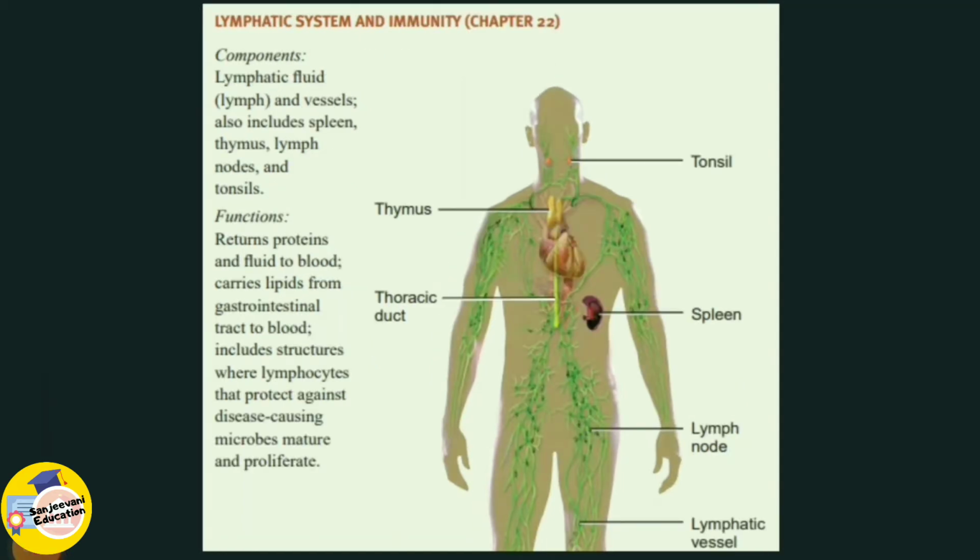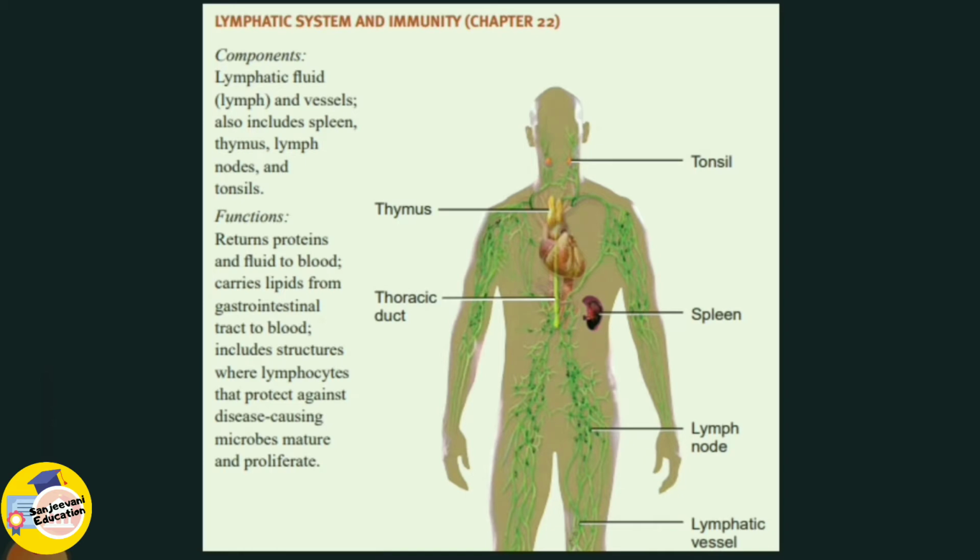So the next one we have is lymphatic system and immunity system. The lymphatic system or a lymphoid system is an organ system in vertebrates that is part of the circulatory system and the immune system. It is made up of large network of lymphatic vessels, lymphatic organs and tissues. The vessels carry a clear fluid called lymph towards the heart. But unlike cardiovascular system, the lymphatic system is not a closed system.